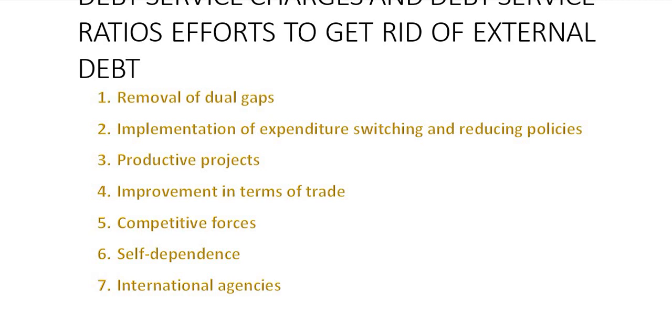Sixth point is self-dependence. In order to avoid debt burden, underdeveloped countries will have to depend upon their own resources for the sake of social and economic development. They will have to revise their economic policies, particularly regarding government's expenditure and taxes.